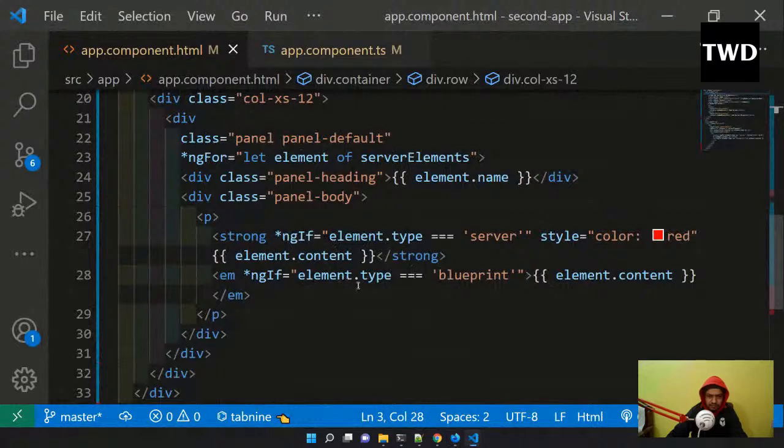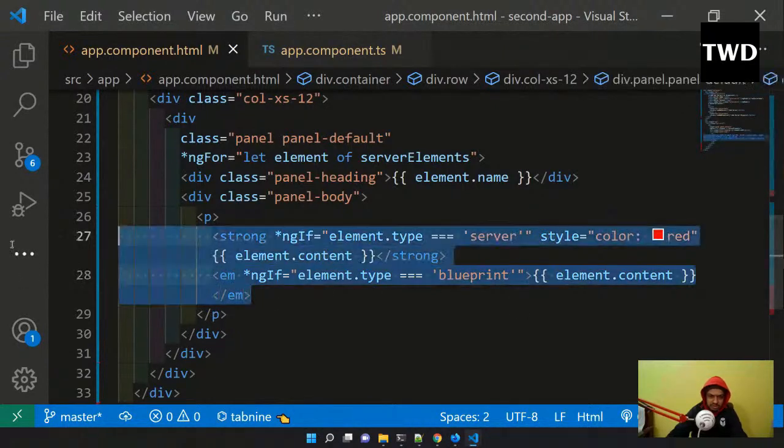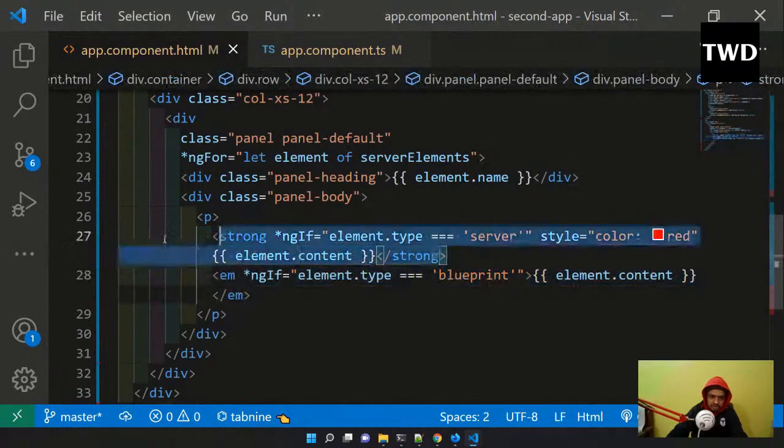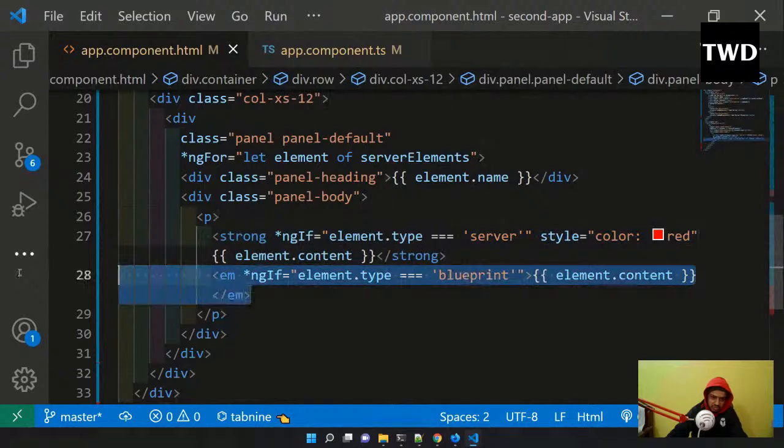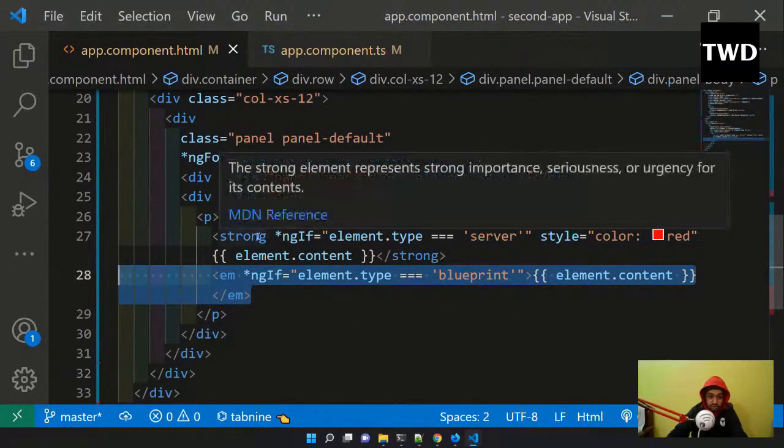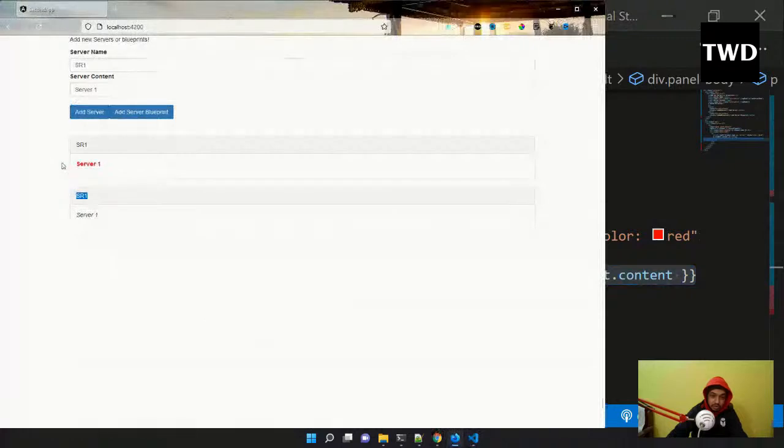If ngIf element type equals server, style color equals true. Okay, so this is there. And if element equals blueprint, we are doing nothing. So these two are different. This whole line will be shown if this is server, and the whole line will be shown if it's a blueprint. And blueprint is just em, and this is strong and bold also. Okay, so em is like italics. That is working fine.